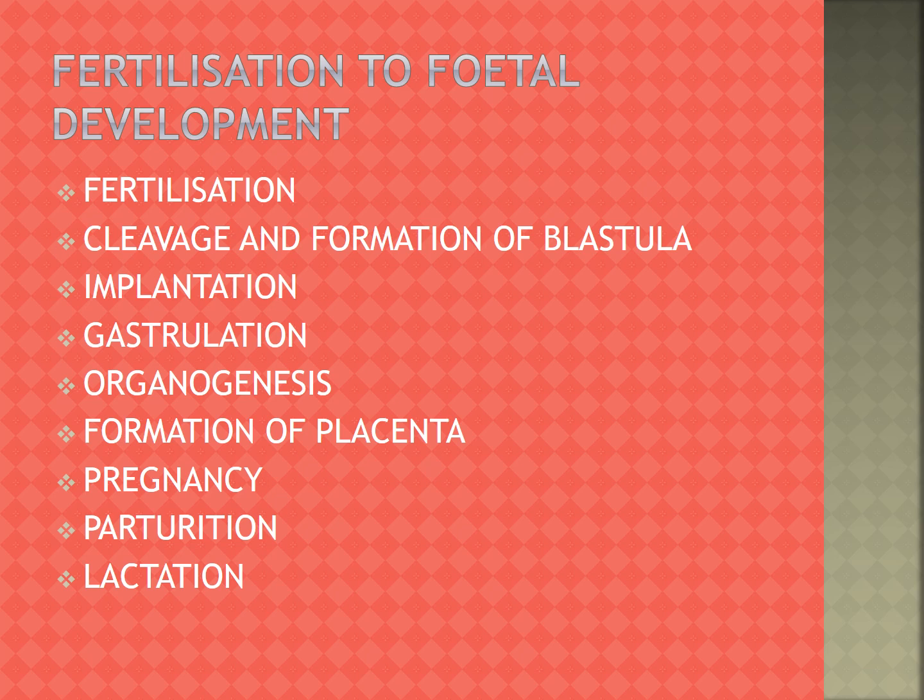So 280 days is the normal gestation period, and the uterus expands 500 times its normal size.